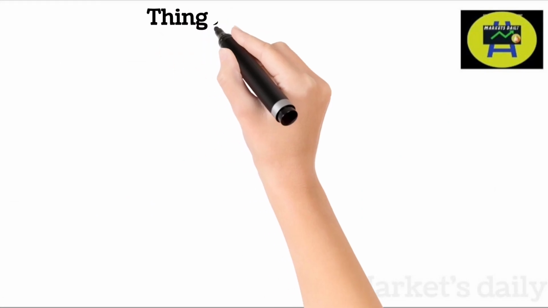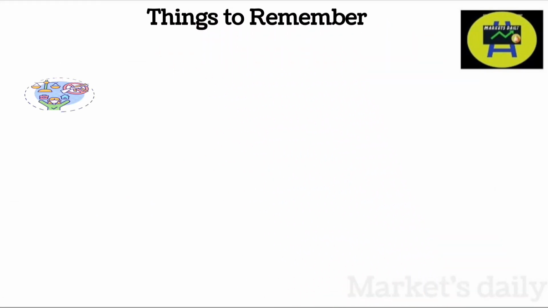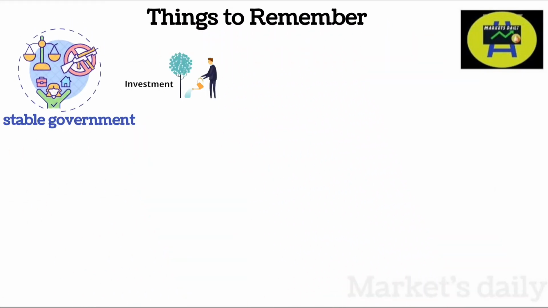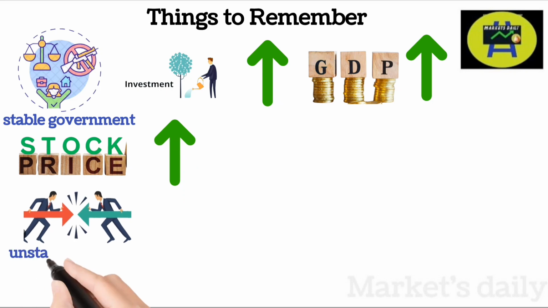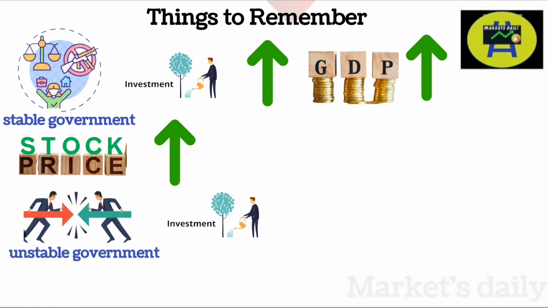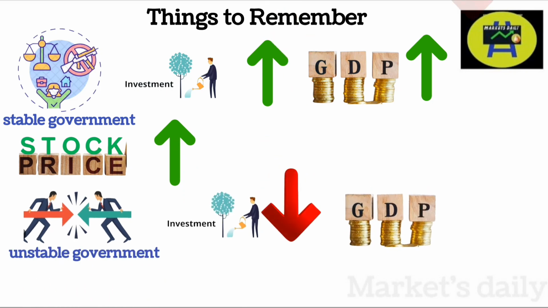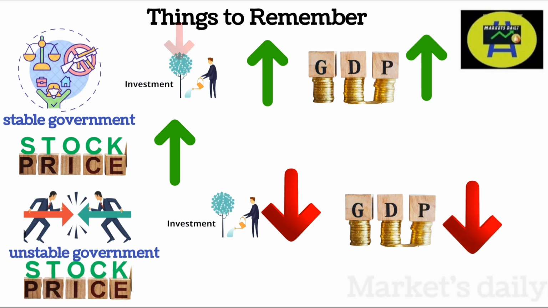So the key points to remember from today's video is, if we have a politically stable government, investments will increase, which will improve our GDP and the stock prices will move up. On the other side, if we have a politically unstable government, investments will reduce, which will impact our GDP, and as a result, our stock prices will crash. We will see in detail about GDP and how it will affect our stock market in the upcoming videos.